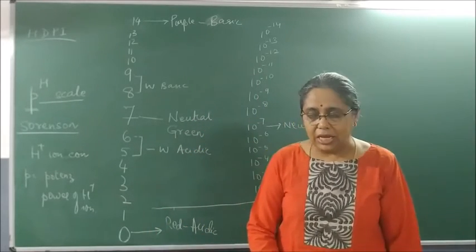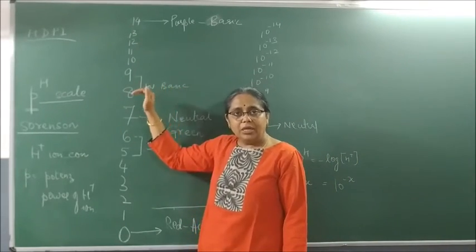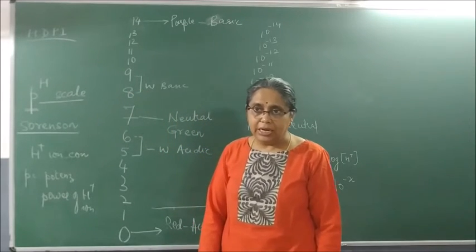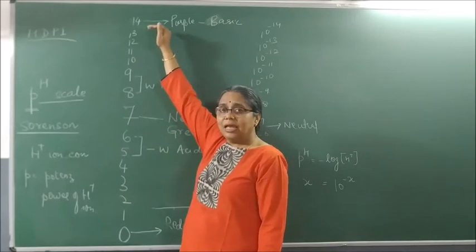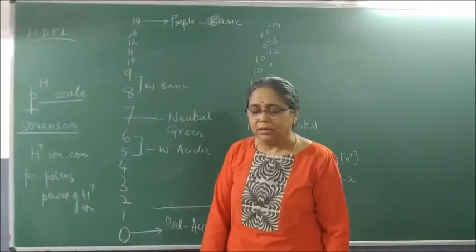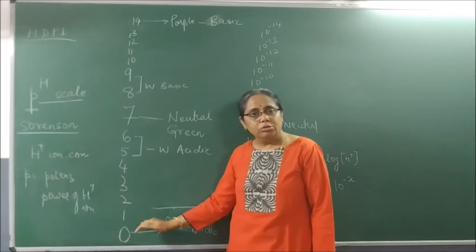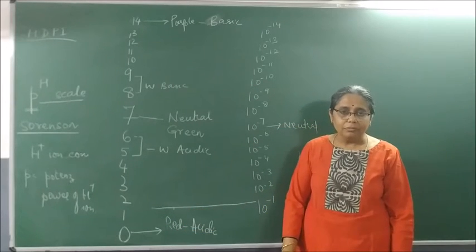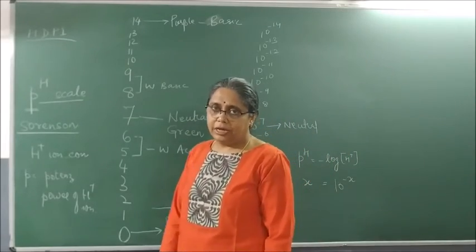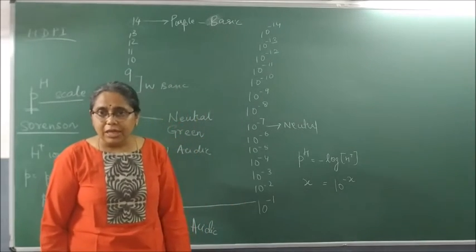The pH scale ranges from 0 to 14. 7 is neutral and it shows green color with universal indicator. 14 is alkaline and it shows purple color with universal indicator. 0 and 1 are highly acidic and show what? Red with universal indicator.